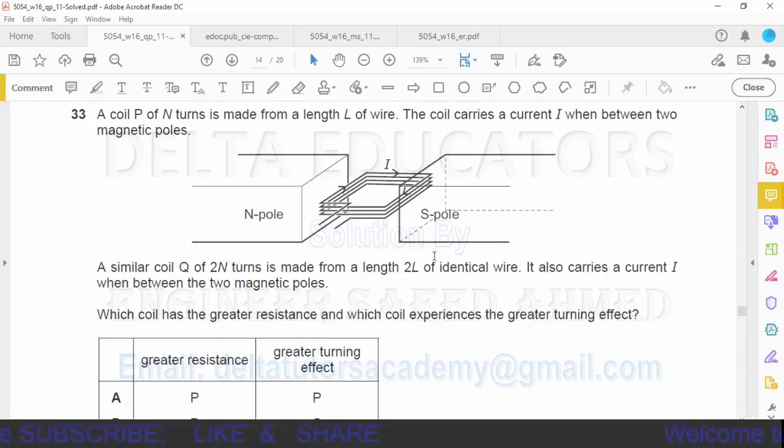Length is now 2L. With the increase in length, resistance will be increased, because we have studied the formula R equals rho L over A. So in accordance with this formula, with the increase in length, resistance will be increased. So we can say greater turning effect will be in coil Q and also the greater resistance will be in coil Q.